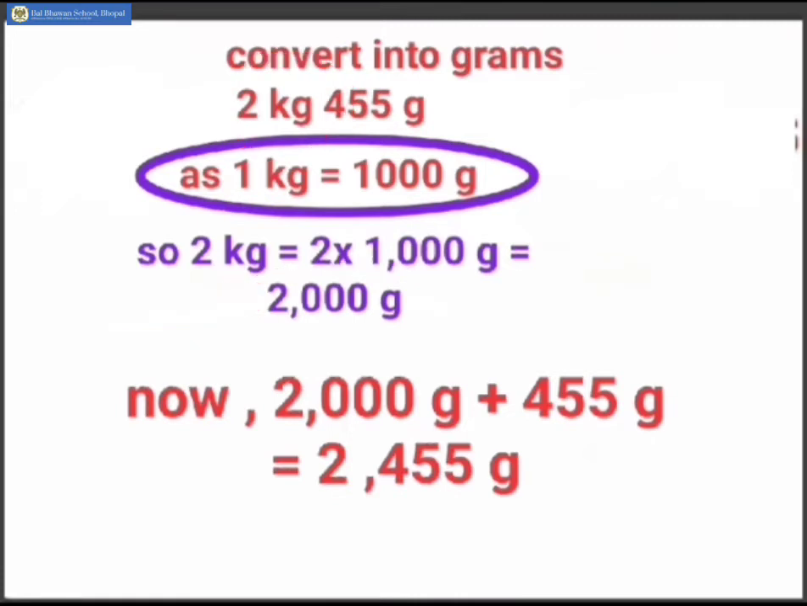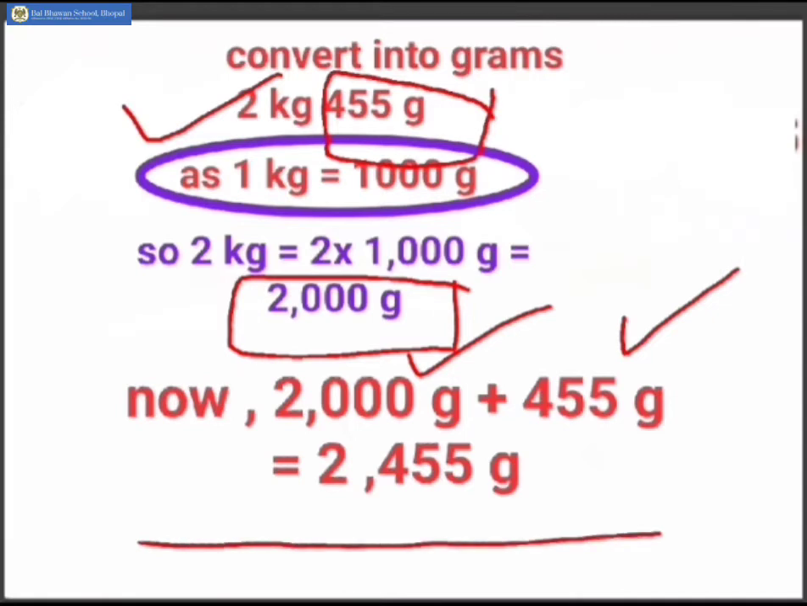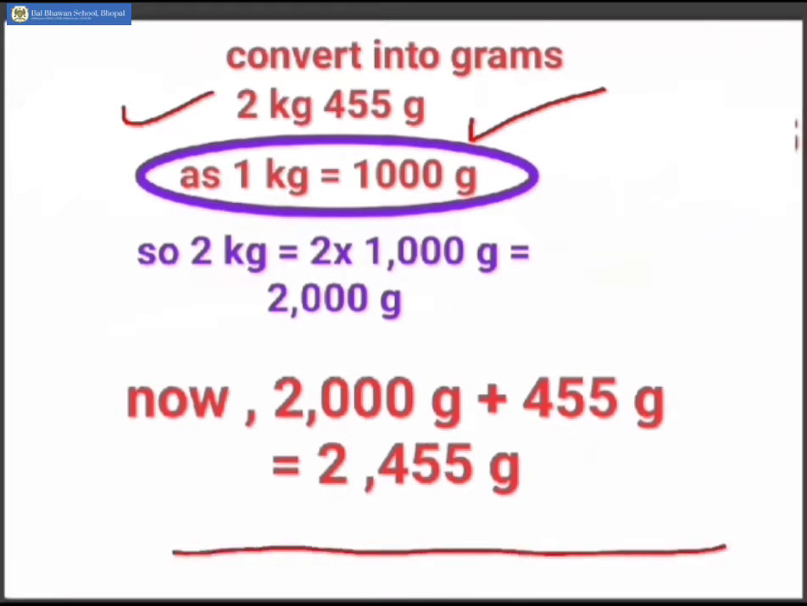Now remember, the value given in grams will be added to the converted value of kilograms. So 2000 grams will be added to 455 grams to get the final value in grams. Hence, we have converted 2 kg 455 grams into grams entirely.